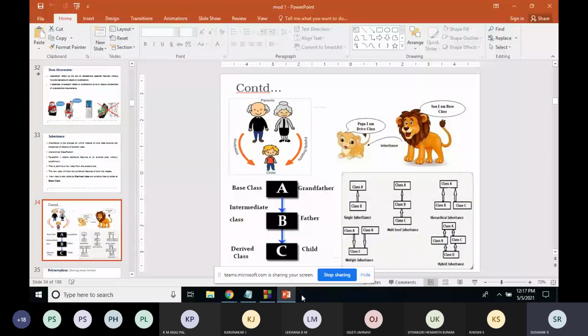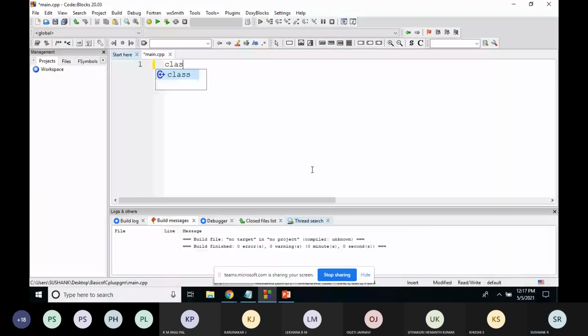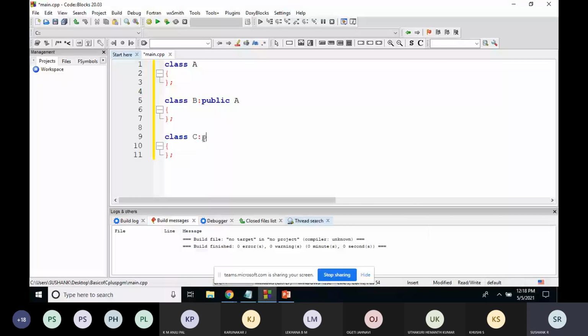In hybrid inheritance, there is one class called A. Then class B will be using the features of class A, and class C will also use the features of class A. Then there is one more class called D, which is using the features of B, comma, C. So here you should be careful.